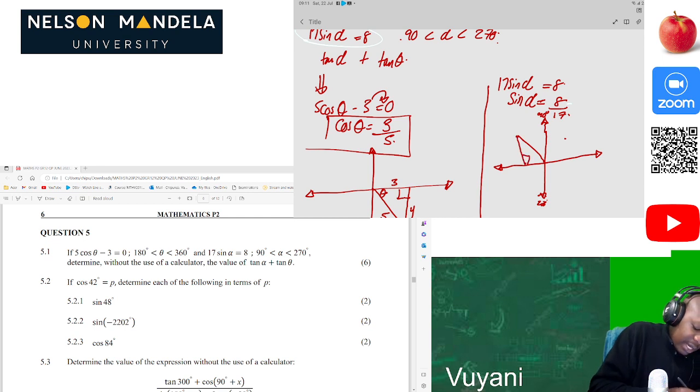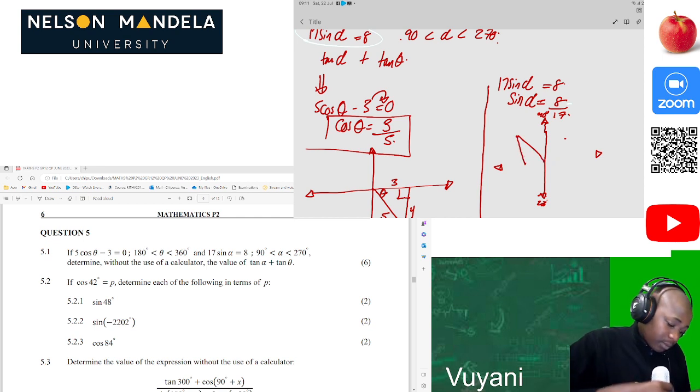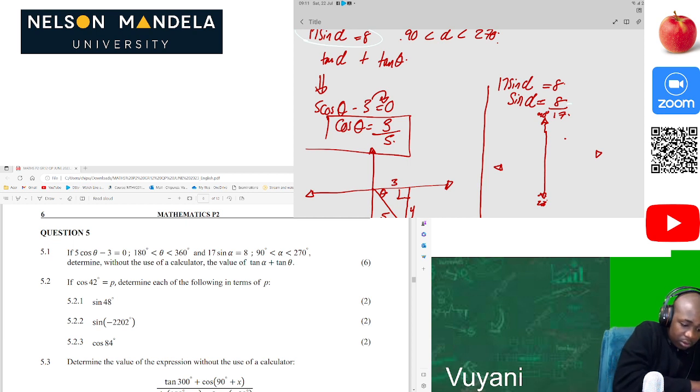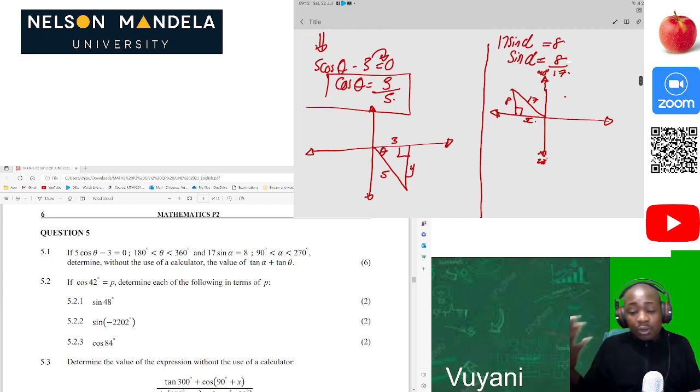So we can see that our triangle is going to be in this quadrant. Then 17 is the hypotenuse and 8 is the opposite side, and we need to look at x. Of course, we know our Pythagoras theorem.